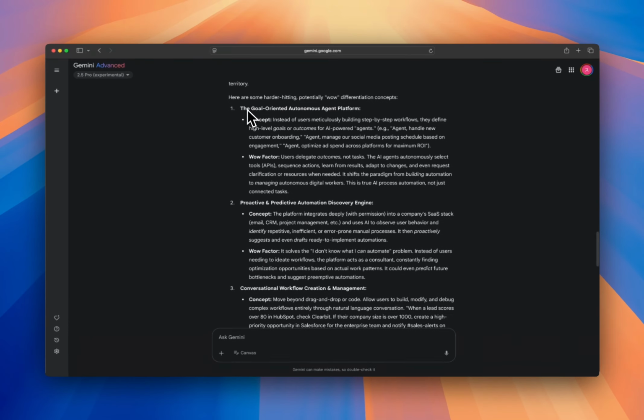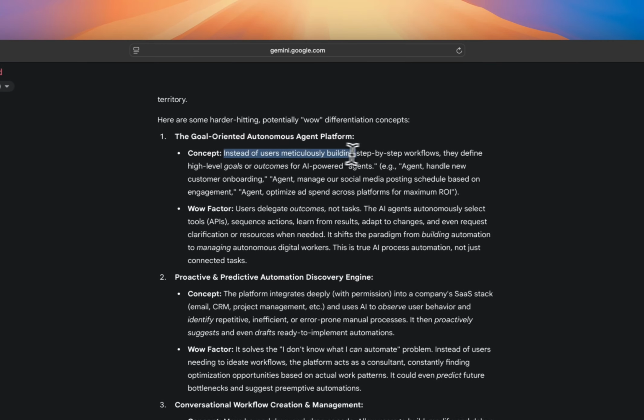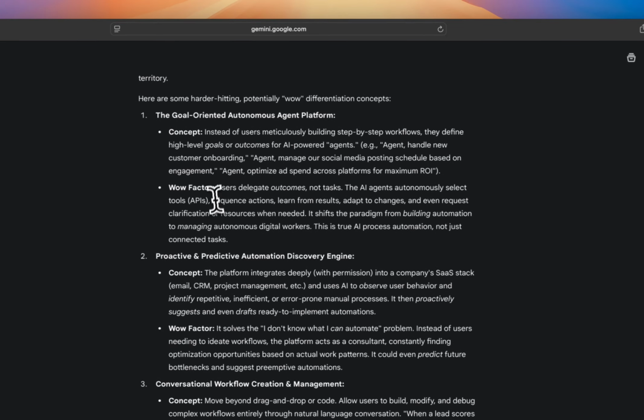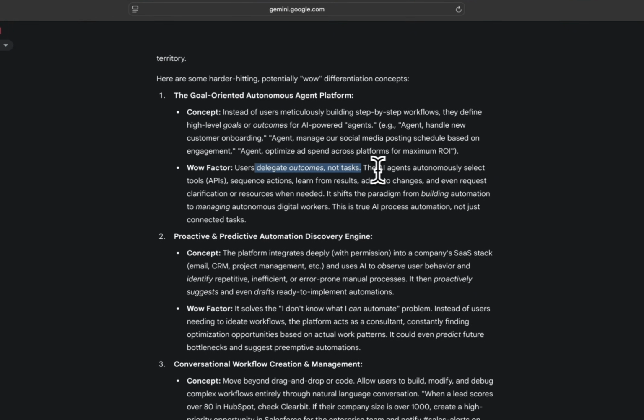Let's see. So, goal-oriented autonomous agent platform. Wow concept: instead of users meticulously building step-by-step workflows, they define high-level goals or outcomes for AI-powered agents. Agent handle new customer onboarding. Okay, wow factor: you get outcomes, not tasks. The AI agents select tools, API, SQL.